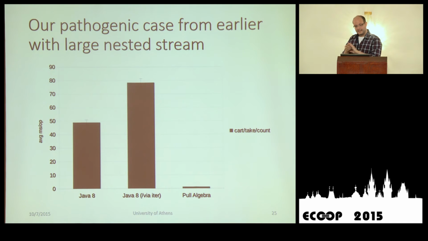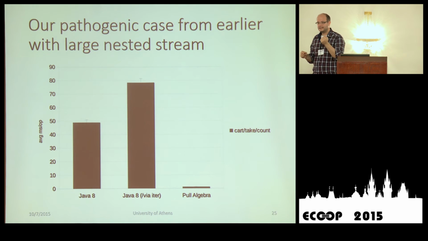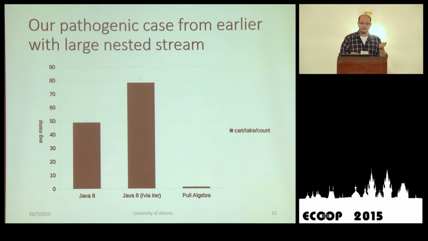And let's see our pathogenic case from earlier. Earlier, I showed you an actual Java 8 snippet that emitted an out-of-memory exception because I created an infinite stream, and all these values had to go somewhere, and Java 8 didn't deal well with an infinite stream.